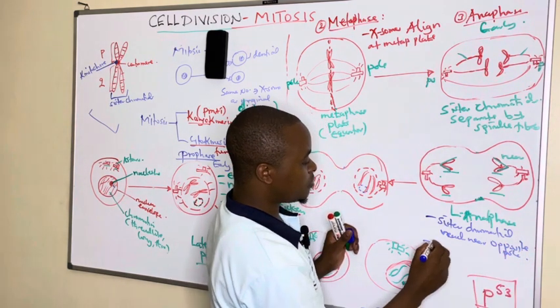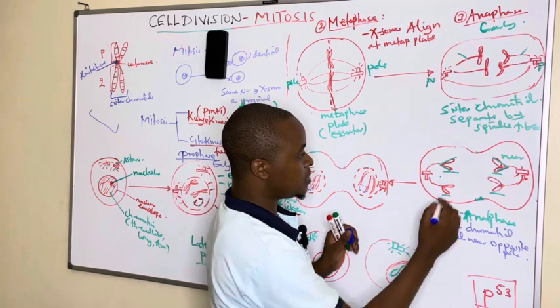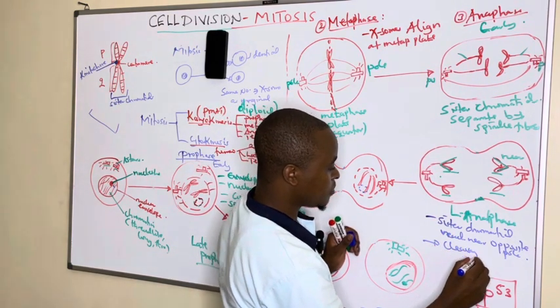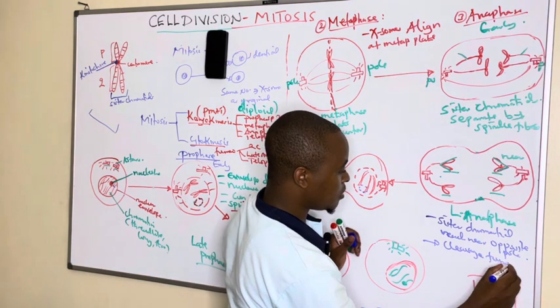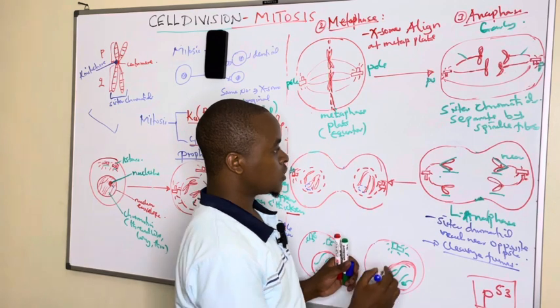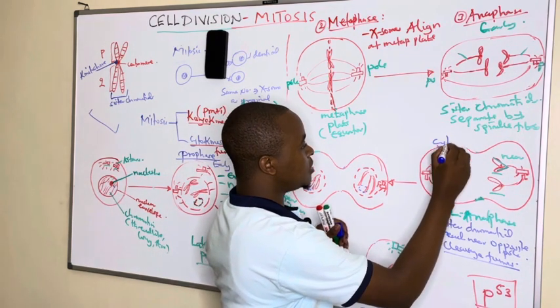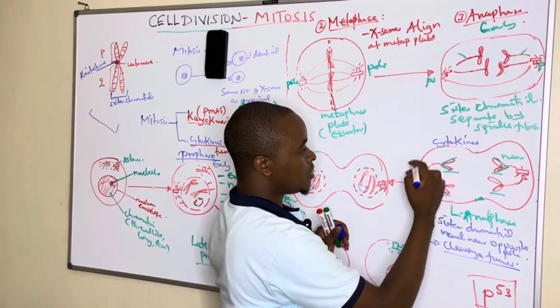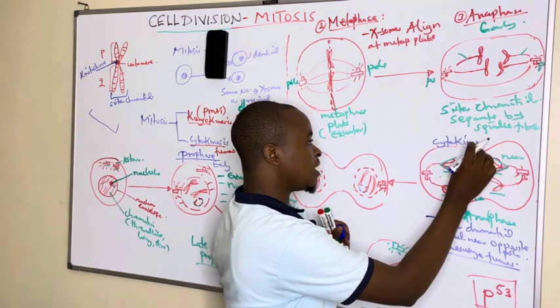After reaching the opposite poles, the second major point is that the cleavage furrow is formed. It is at this stage where cytokinesis begins, whereby the cytoplasm or the cell is forming a cleavage furrow.